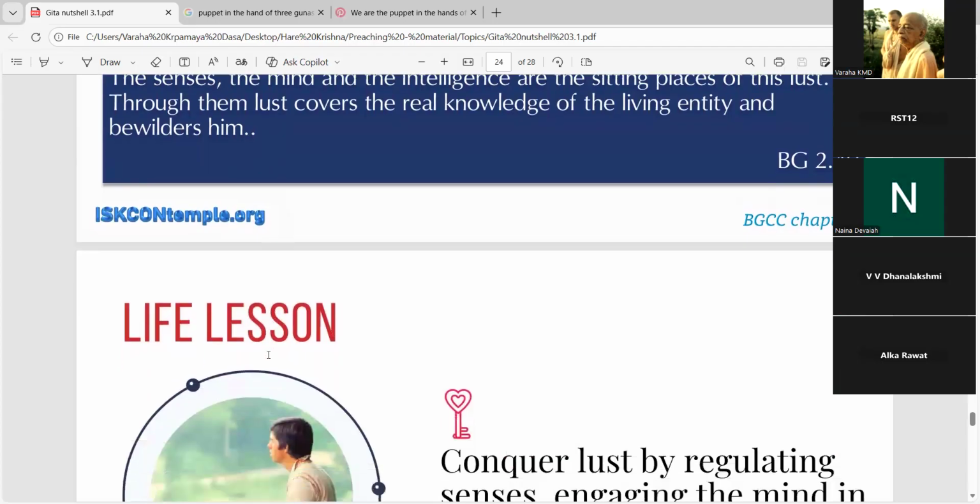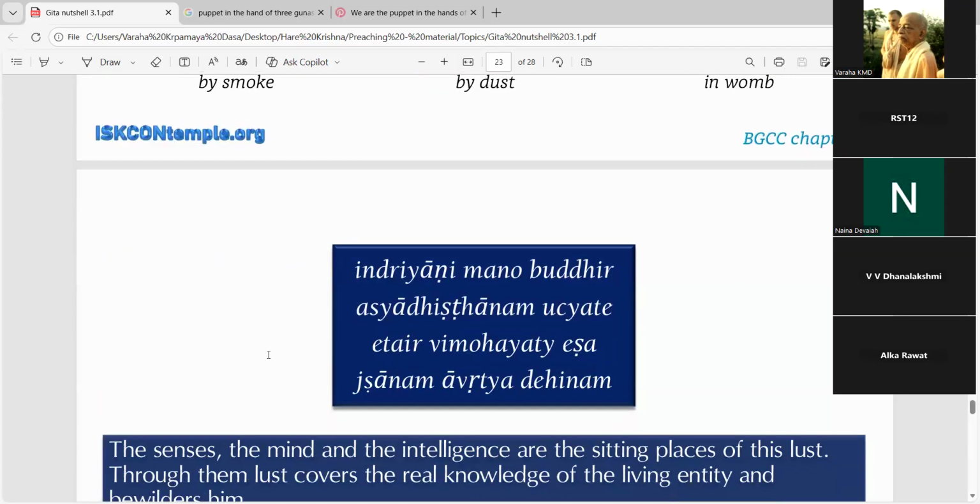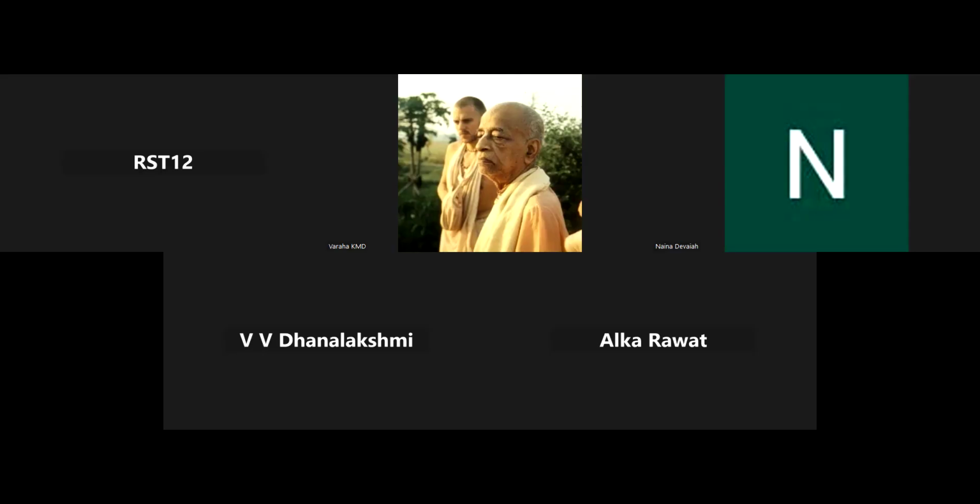Let me also bring out that example in the form of a picture so it will be more clear. Just give me 1 second. I will pull that image out. And the image which I'm looking at shows a person who is sitting on a chariot, and his chariot is drawn by 5 horses, and the 5 horses are 5 different senses.